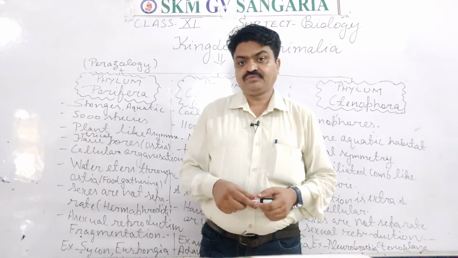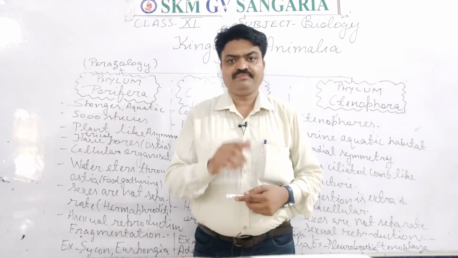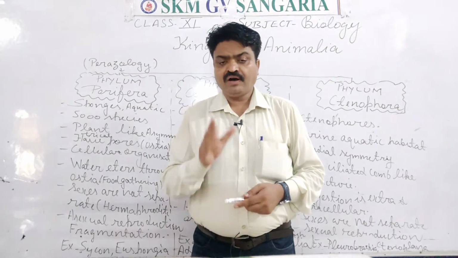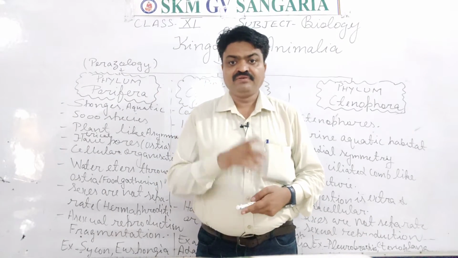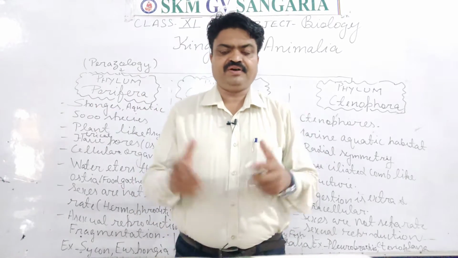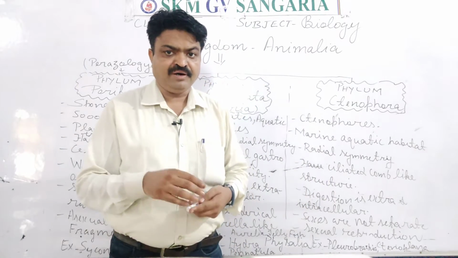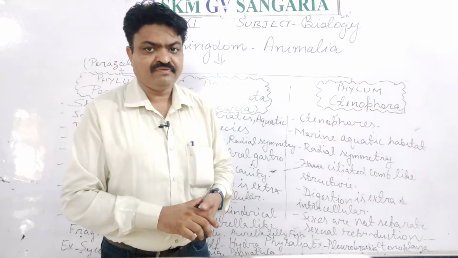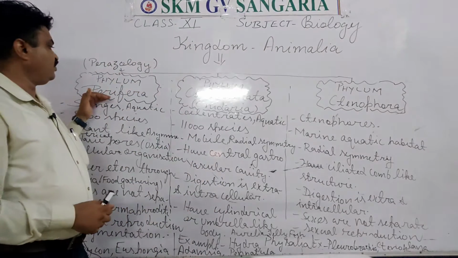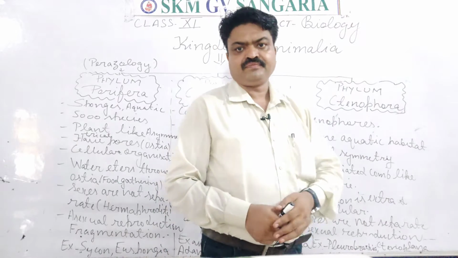In our previous class, students, we discussed the important characteristics of kingdom Animalia. According to those characteristics, we can classify kingdom Animalia into different phyla. Today we will discuss three important phyla, students. First is Porifera, second is Coelenterata, third is Ctenophora.